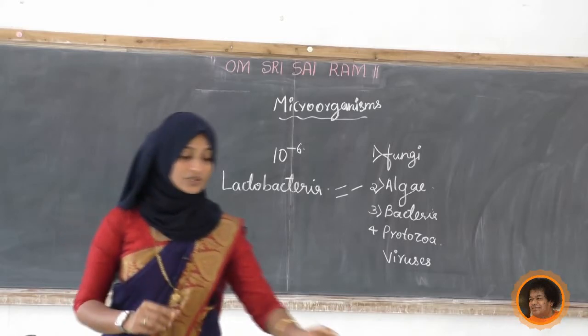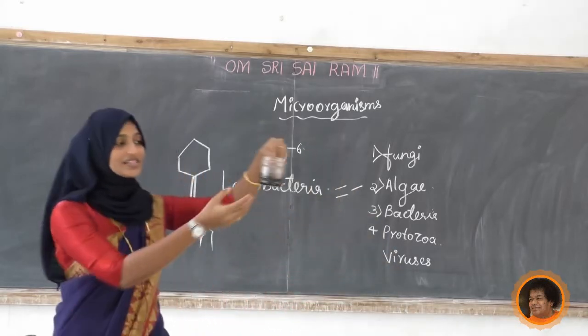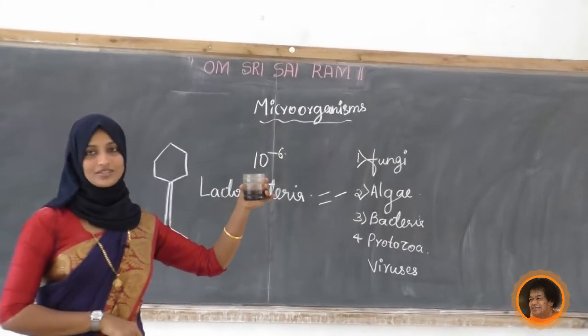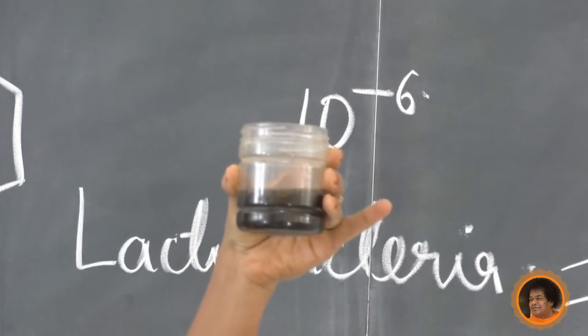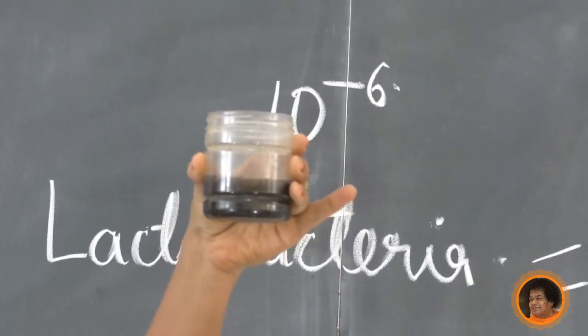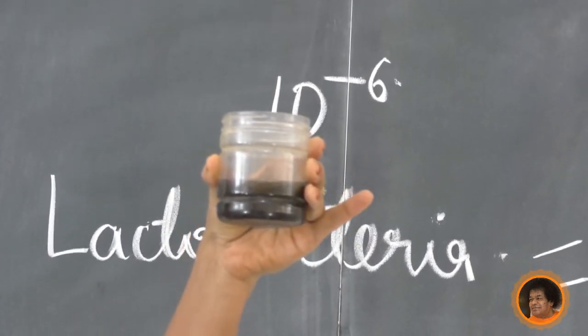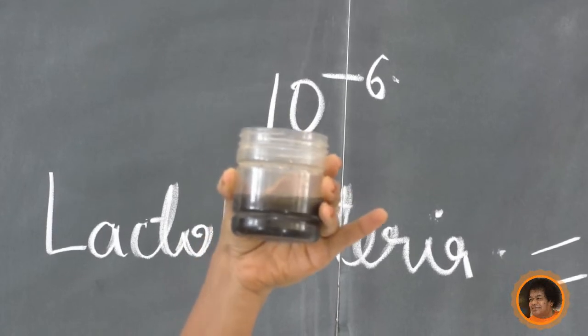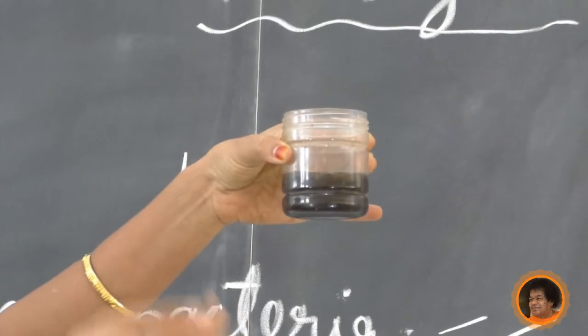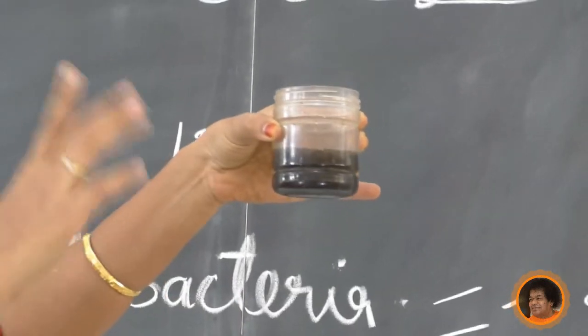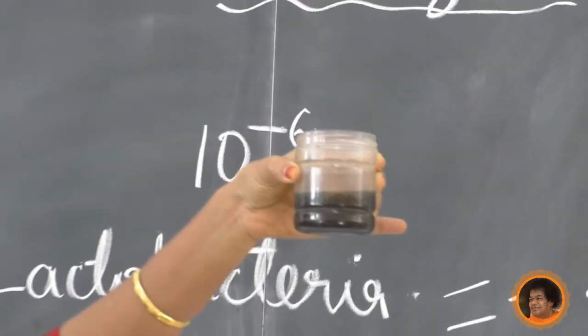Upon that, in salt water, see here, this is salt water. I took fresh water, put some salt in it, mixed it, heated it and kept it open over there.